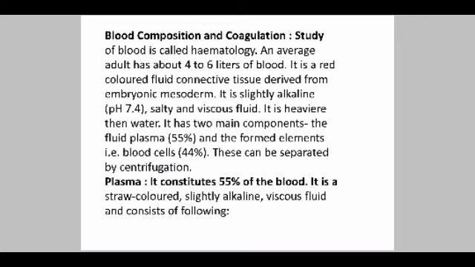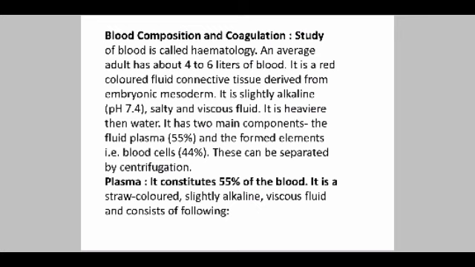So the average person has a blood volume of 4 to 6 liters. The red colored fluid is a connective tissue derived from the embryonic mesoderm. The blood is slightly alkaline, that means the pH is about 7.4, a salty, viscous fluid. It is heavier than water, so it sinks inside the water, and it can mix.